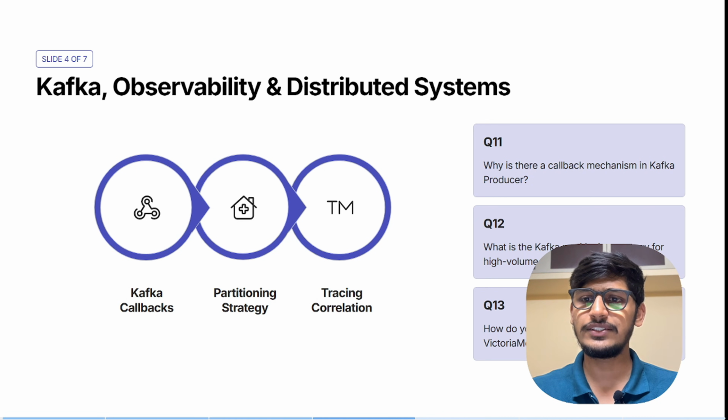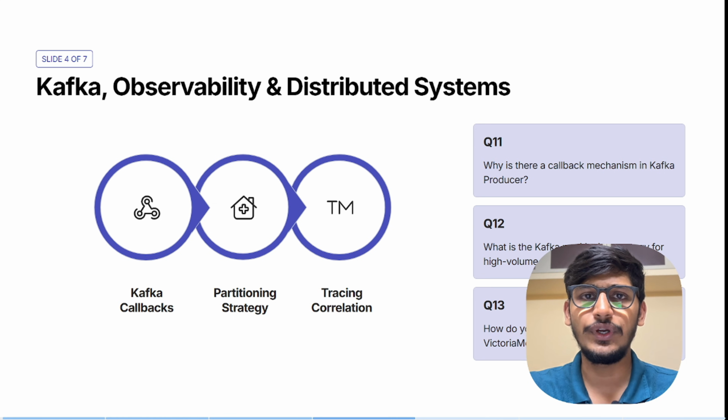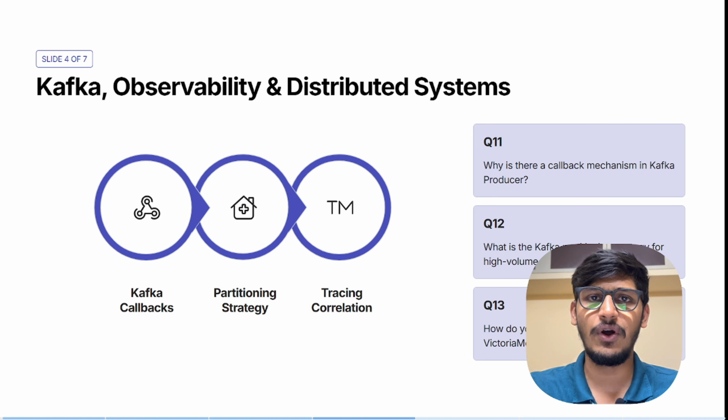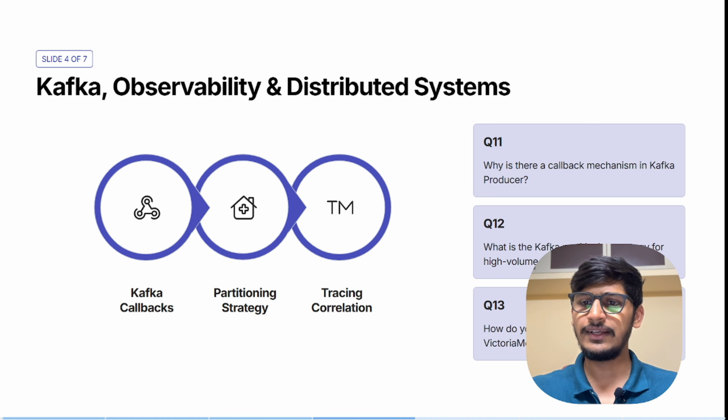Next comes, what is the Kafka partitioning strategy for high volume metrics and logs? He explained partitioning by service using the trace ID, and implemented a producer with on delivery and priority consumer groups with P1 fast lanes. Next comes, how do you correlate across Victoria Metrics, Elasticsearch and Jaeger? Here we can mostly explain with the trace ID as a correlation key, for AI powered RCA with correlated data.